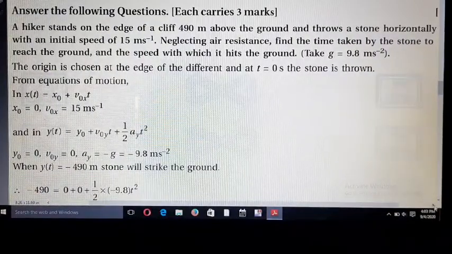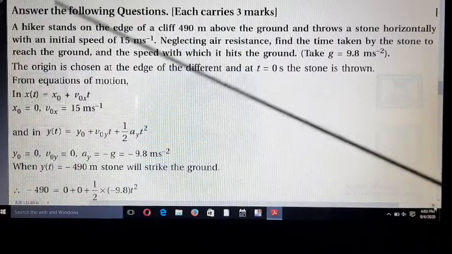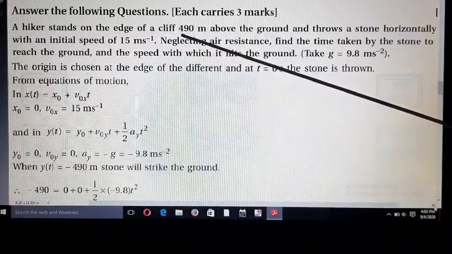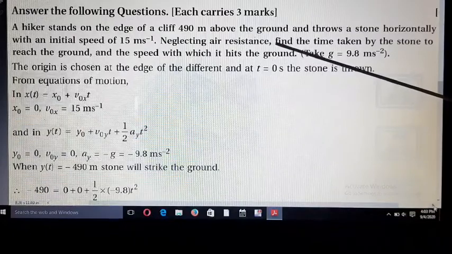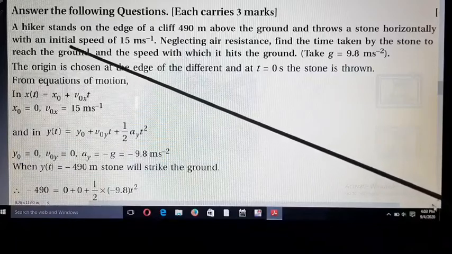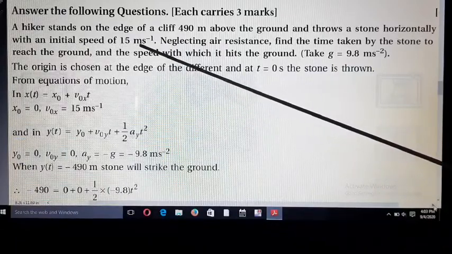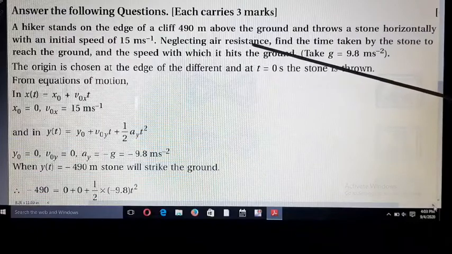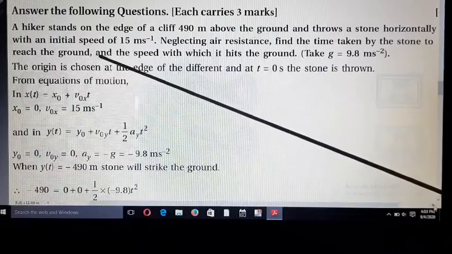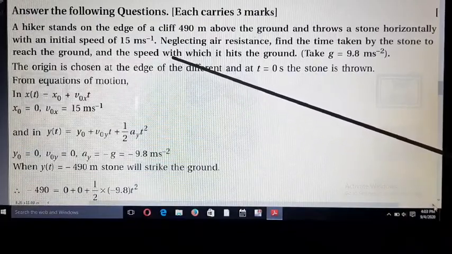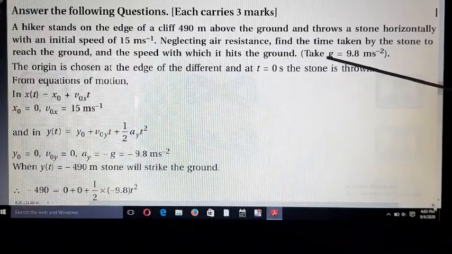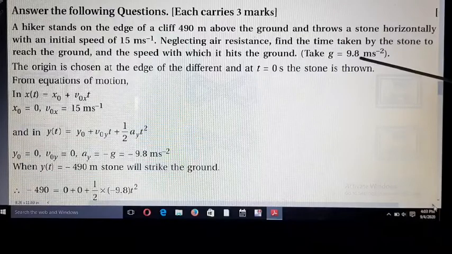Now example 4.8. A hiker stands on the edge of a cliff 490 meters above the ground and throws a stone horizontally with an initial speed of 15 meters per second. Neglecting air resistance, find the time taken by the stone to reach the ground and the speed with which it hits the ground. Now we take g is equal to 9.8 meters per second square.